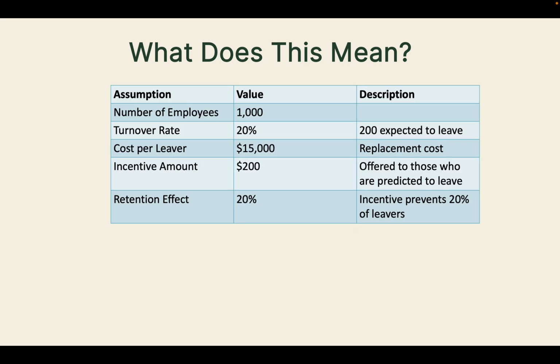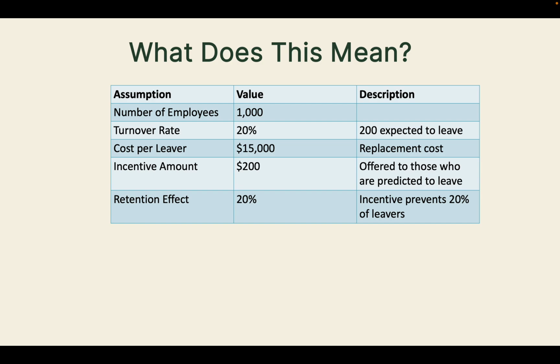You may be asking at this point, what does specificity, accuracy, or even sensitivity have to do with attrition? Well, this slide will summarize the financial impact of each retention strategy. Here's a table I built, which is based on assumptions of what could possibly happen at your company. Say that we have 1,000 employees, and your turnover rate is 20%.